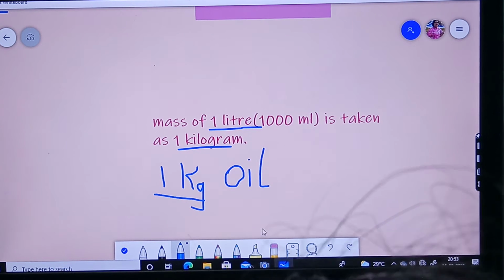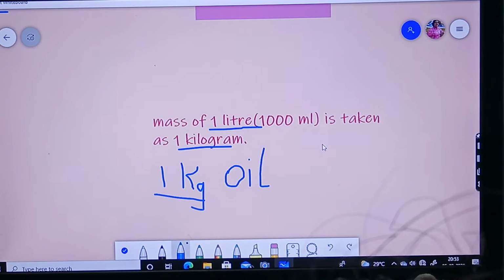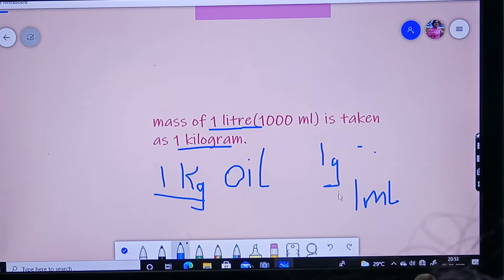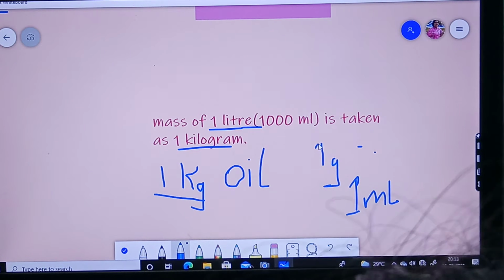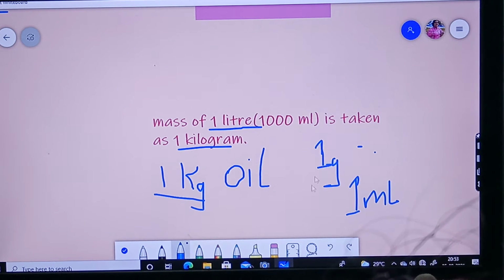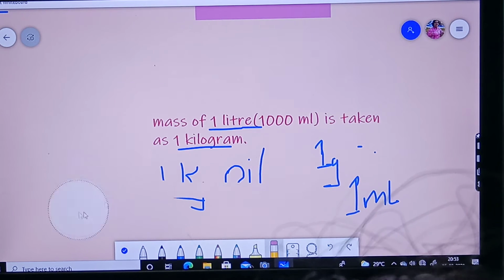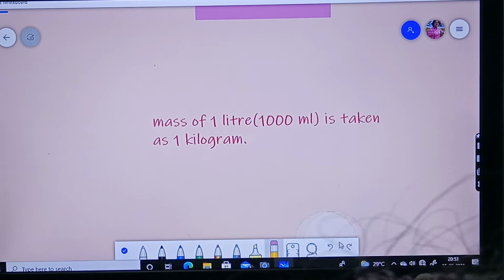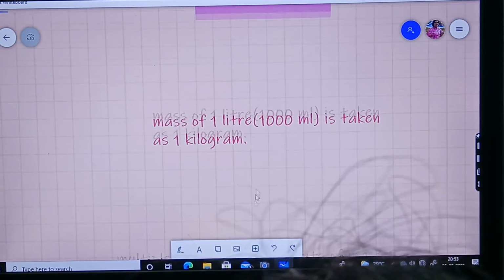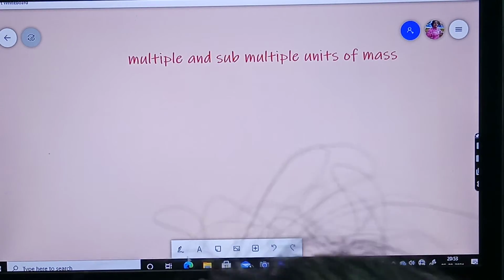Okay? Sometimes in numericals they will say 1 gram of water. 1 gram of water means how much? 1 milliliter of water. 1 milliliter of water is equal to 1 gram of water. Understood? Okay. Now let us see some other units except the SI unit.